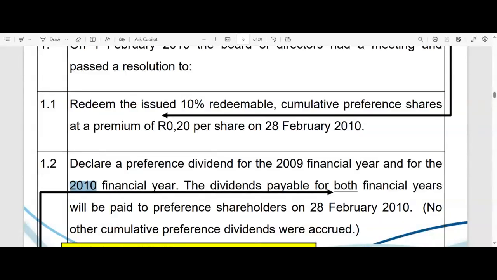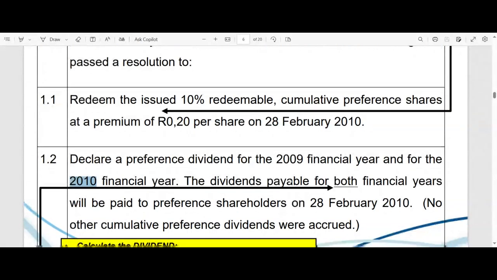And then they also say no other cumulative preference dividends were accrued. In other words, we did pay for, let's say, 2006, 2007 and 2008, all the other years in which those shares were in issue. We did actually declare and pay the dividends. So these are the only 2 financial years where they are still outstanding.